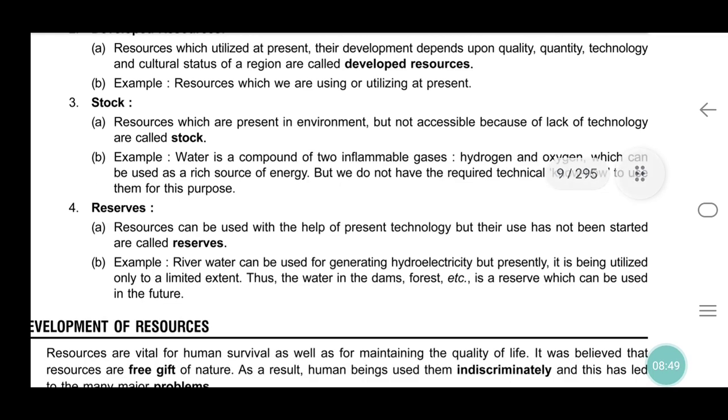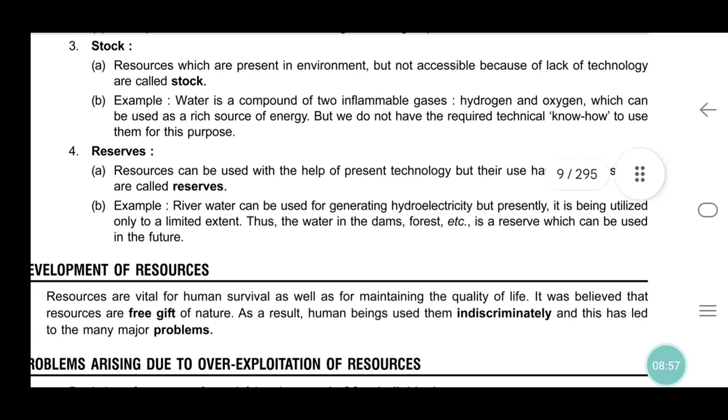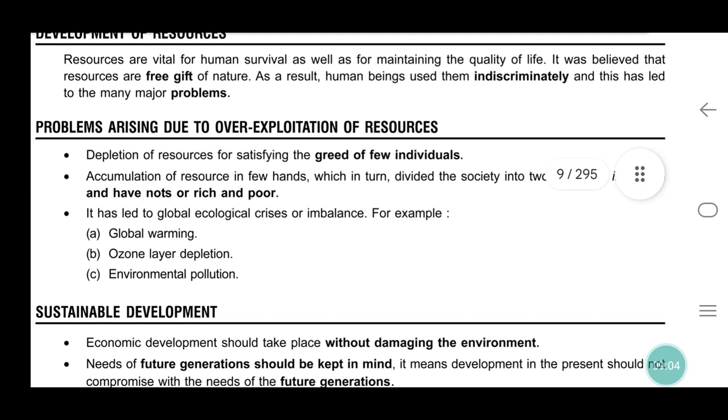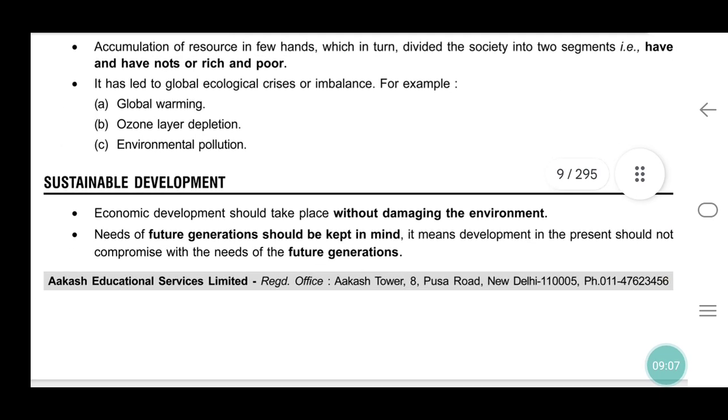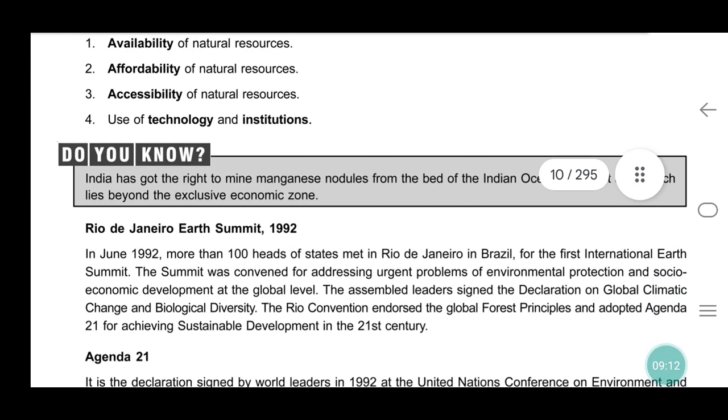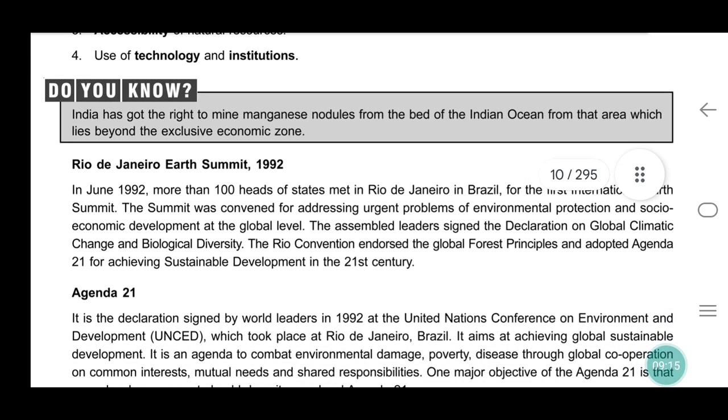Very important. Here it is given that river water can be used for generating hydroelectricity and utilized only to a limited extent. Dams, forest and reserves will be discussed there. Okay. Sustainable development. India has the right to mine manganese nodules from the bed of the Indian Ocean, from the area which lies beyond the exclusive economic zones.